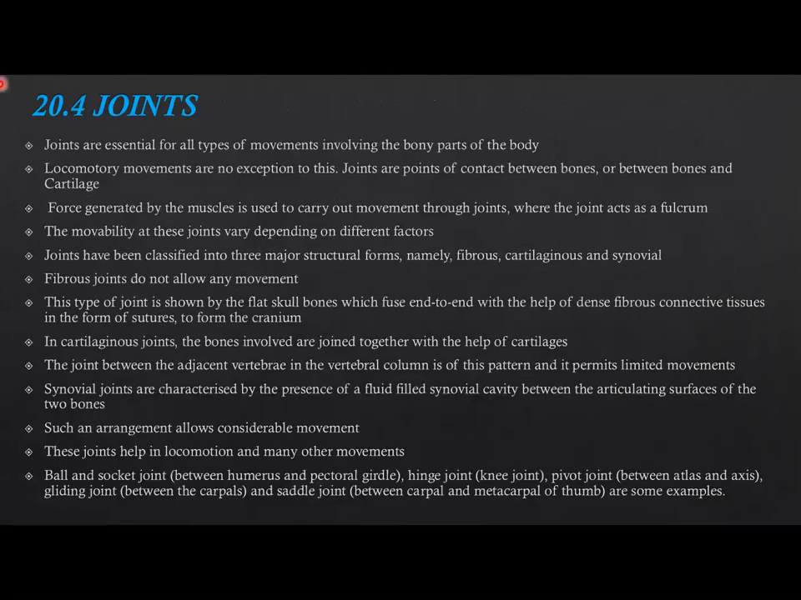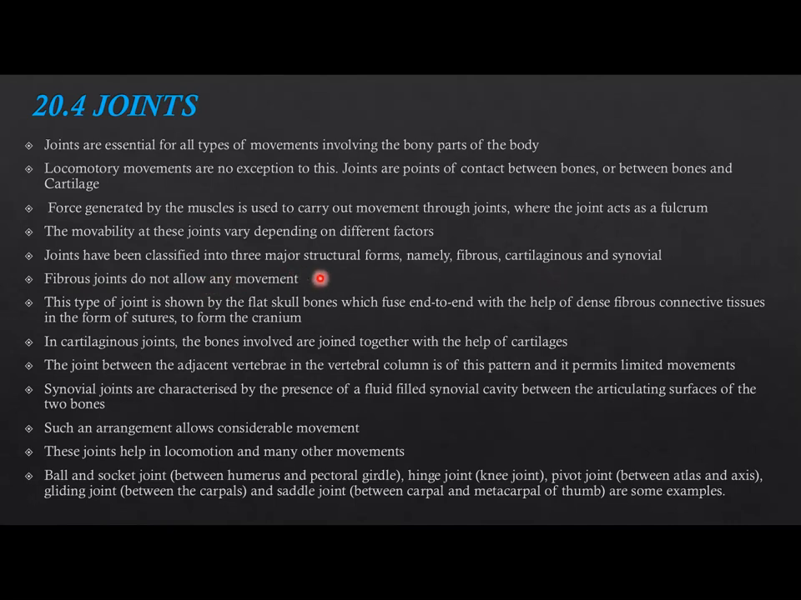Joints. Joints are essential for all types of movements involving the parts of the body. Locomotory movements are no exception to this. Joints are points of contact between bones or between bones and cartilage. Force generated by the muscle is used to carry out movement through joints, where the joint acts as a fulcrum. The mobility at these joints varies depending on different factors. Joints have been classified into three major structural forms, namely fibrous, cartilaginous, and synovial.